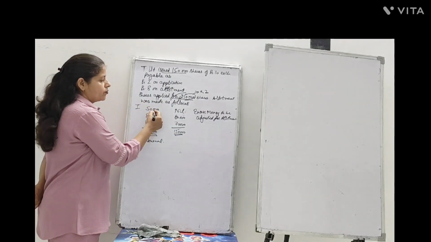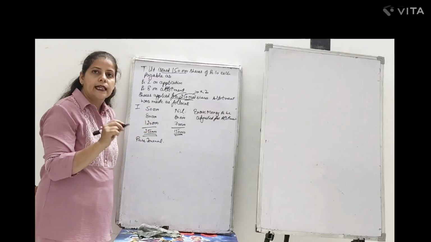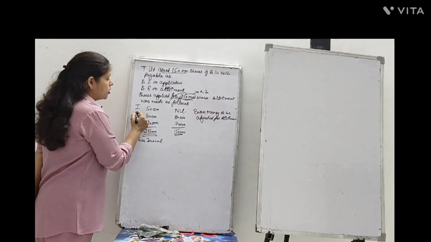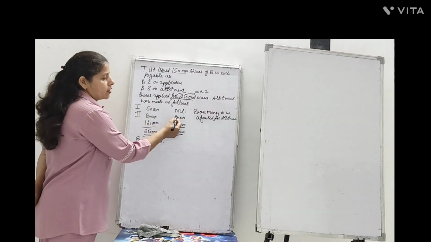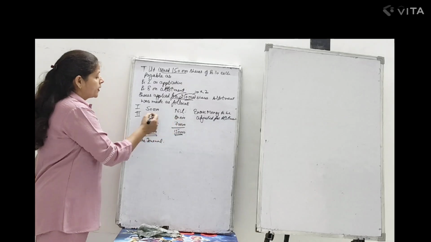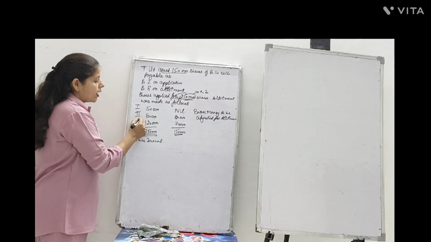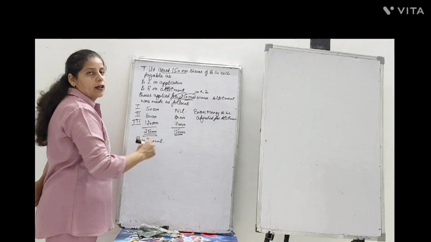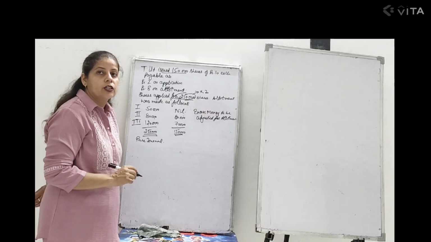In category 1, 50,000 shares were allotted nothing. In category 2, 80,000 shares were allotted 80,000. In category 3, 1,20,000 shares were allotted 70,000 shares.